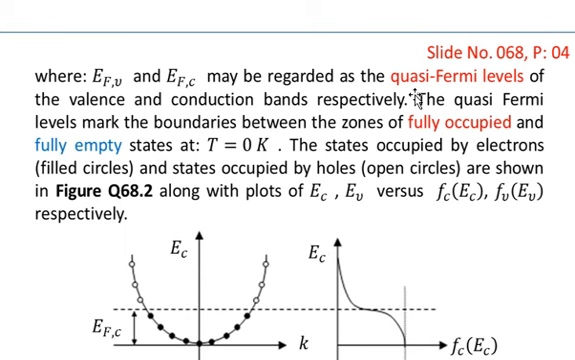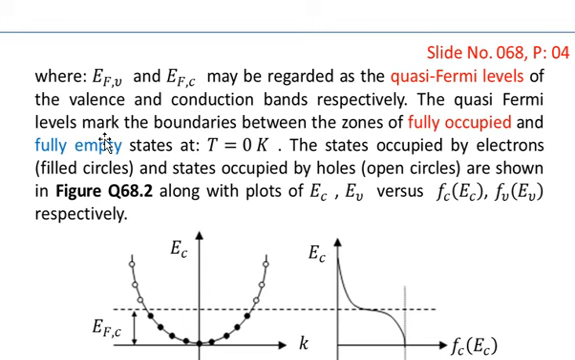So here we have changed their names: quasi-Fermi levels of the valence and the conduction band respectively. These are the quasi-Fermi levels because we are now using the semiconductor in the presence of doping, and these levels are no more in the center, but will be shifted depending upon which type of doping and what magnitude of doping we are doing.